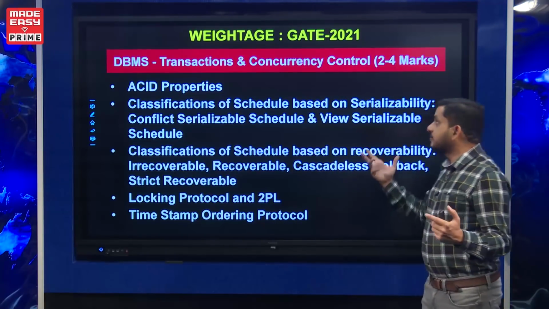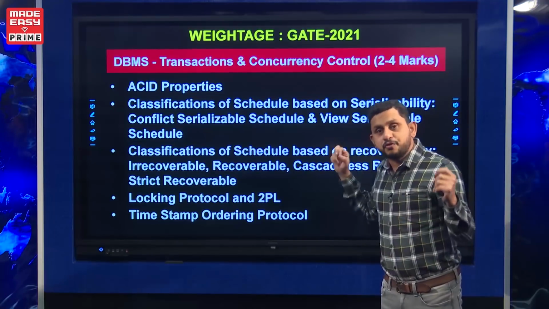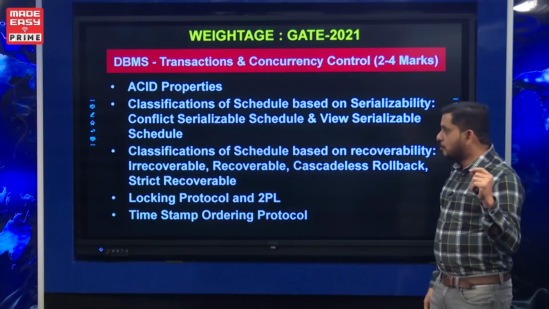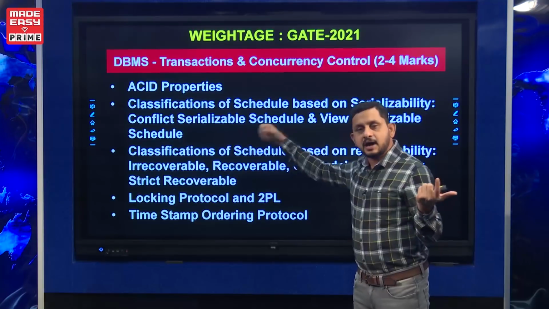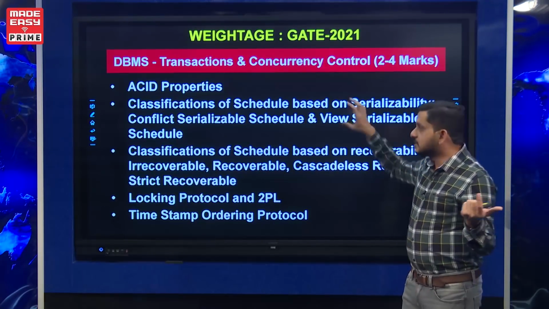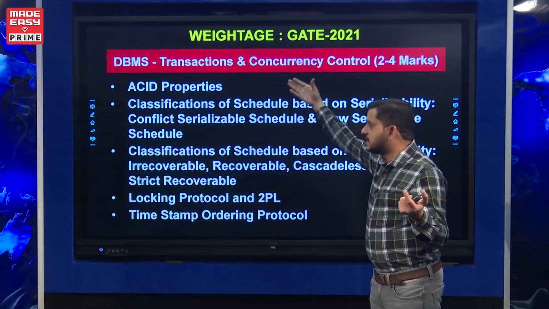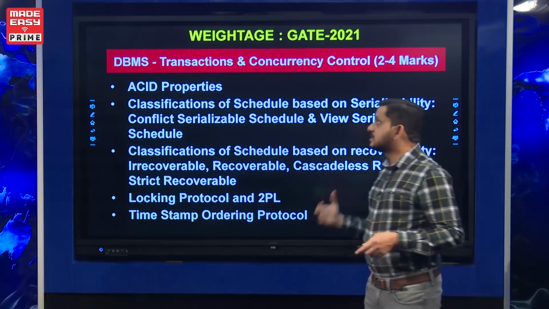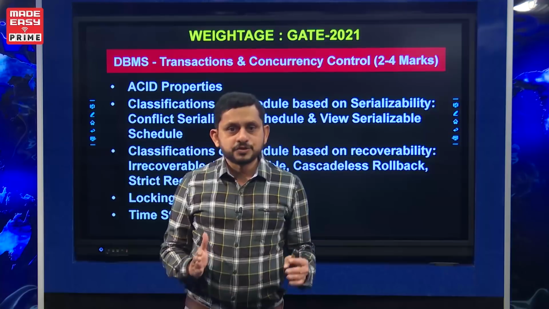Overall, the weightage of transaction concurrency control is 2 to 4 marks, either one 2 mark question or two 2 mark questions. Most frequently the question is from either conflict serializability or view serializability, but there is a chance to get a question from other areas also. So this is the weightage of DBMS for GATE 2021.